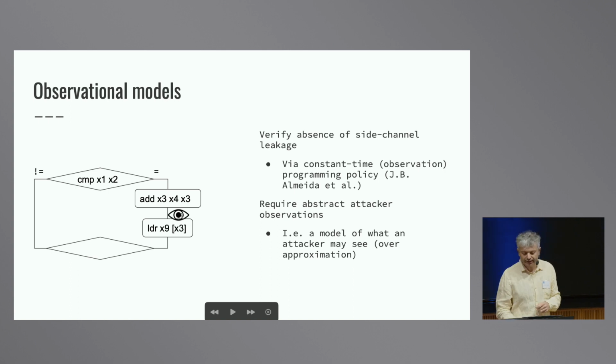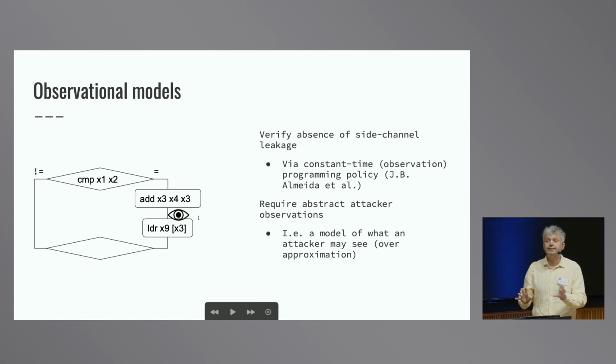Okay? Notice that this observational model basically doesn't say anything about how the cache is designed, how big the cache is, how the processor is designed, and so on and so forth. It somehow over-approximates what can be leaked by our software, right?